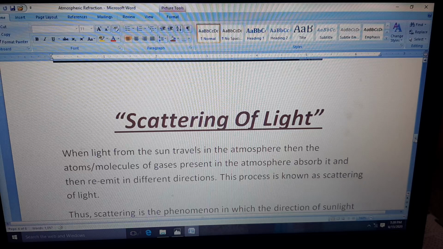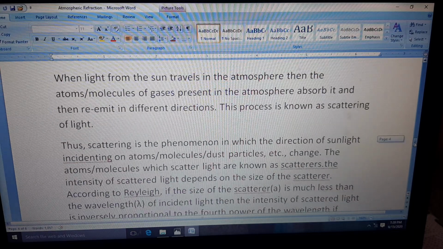So let us see again the proper definition of it: scattering is a phenomenon in which the direction of sunlight incident on atoms and molecules or dust particles etc. changes. That means they are changing the direction. Since the direction is getting changed, we say that it is scattering of light. And actually these scatterers are of different size. Scatterers means those atoms and molecules because of which the light is scattering.